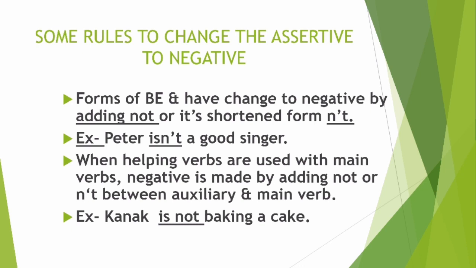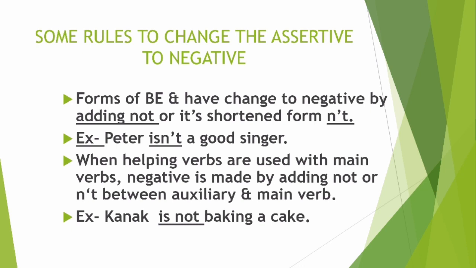Next, very important, with helping verbs. When helping verbs are used with main verbs, very important students, we have two parts: main verb, which is our action word, right? Verbs क्या होता है? Action word, so those are the main verbs. कुछ होते हैं helping verbs जो उन main verbs को help करते हैं, those are helping verbs.